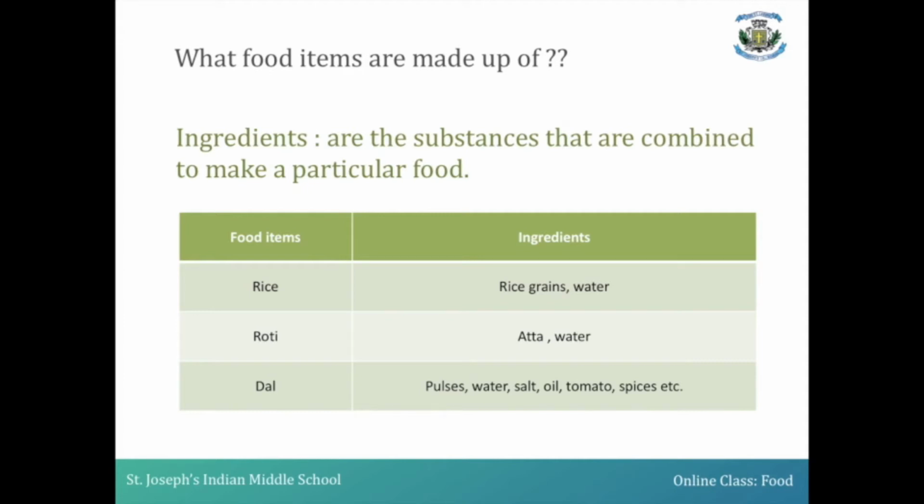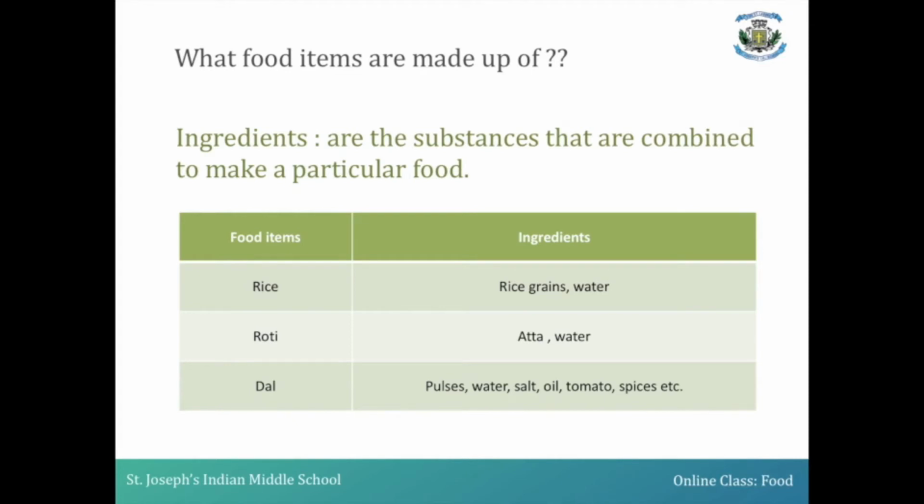Or if you want to prepare a food item such as dal, you require the ingredients like pulses, water, salt, oil, tomato, spices, etc. So ingredients are very much necessary for us to prepare our food.